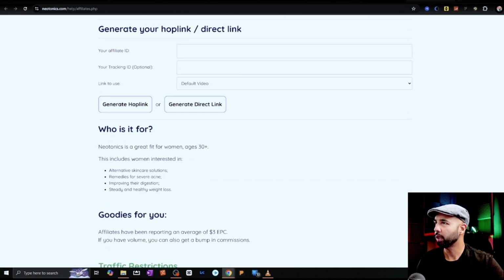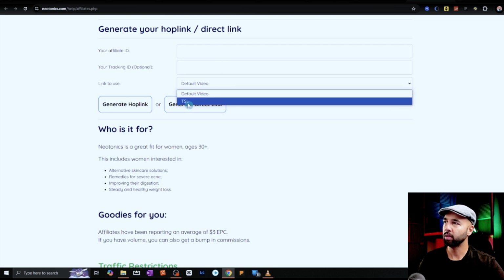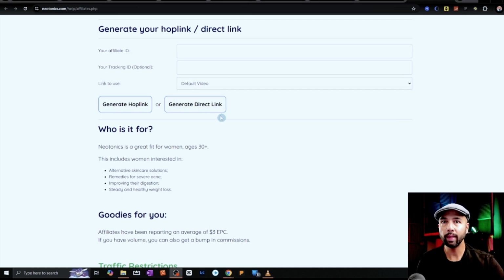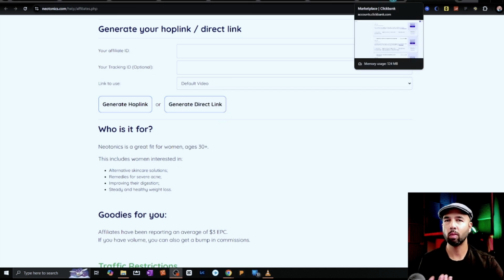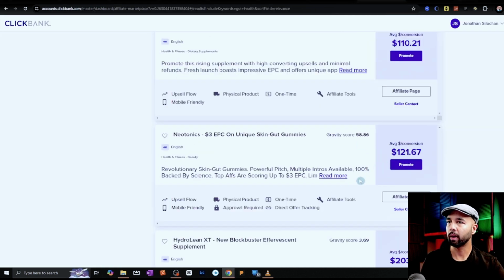And on this page, I can easily grab my affiliate ID here. Make sure to get that by going to the TSL, which is the sales page. What I'm really liking about this, especially since it said around 15 to 25% is the average commission, according to ClickBank, the average conversion, meaning the amount that somebody would buy on average, is $121. And so based on that, I already have a healthy feeling in my gut about this.